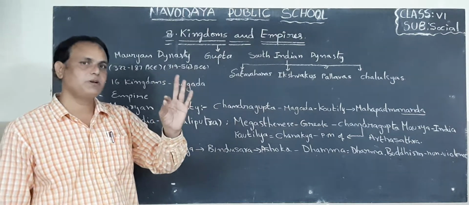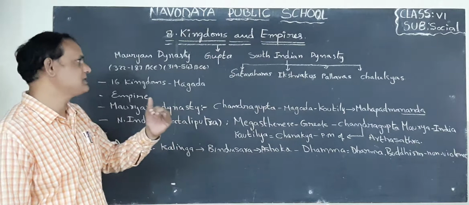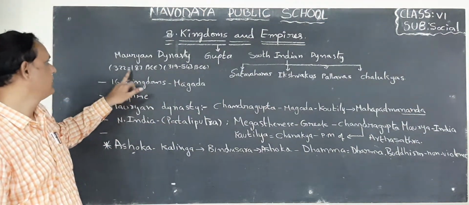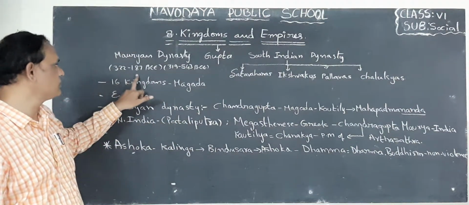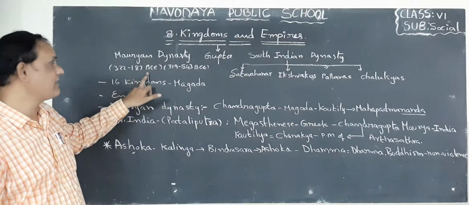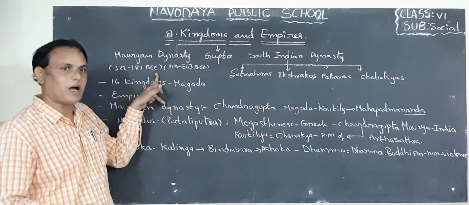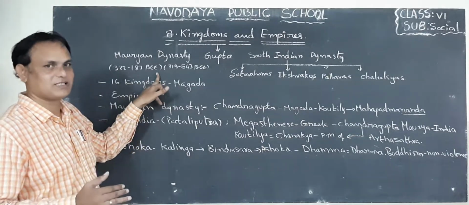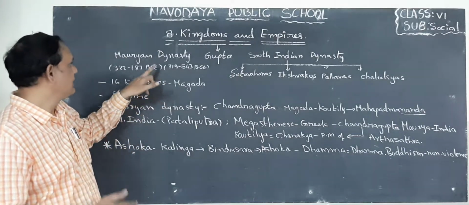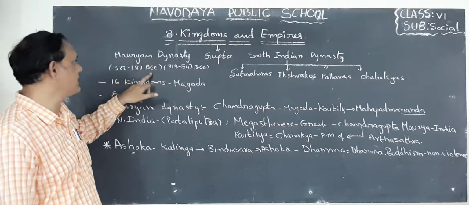What is the period of the Maurya dynasty? Look, children, 322 to 187 BCE. It is not after Christ, children, it is before Christ. Okay. So this is the period of the Mauryan dynasty.